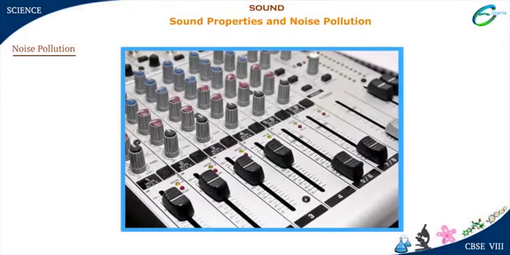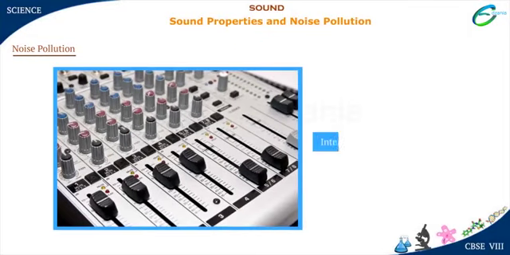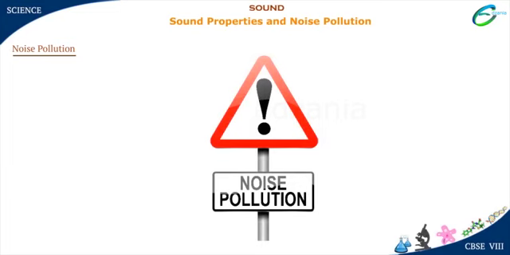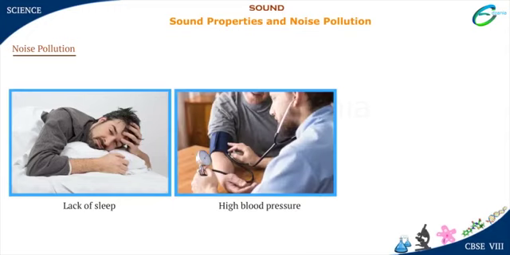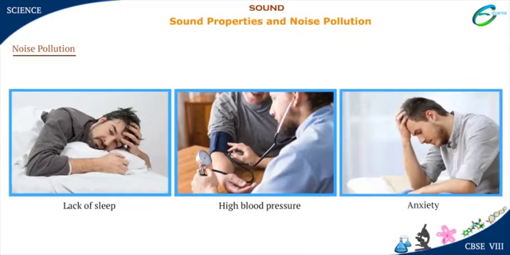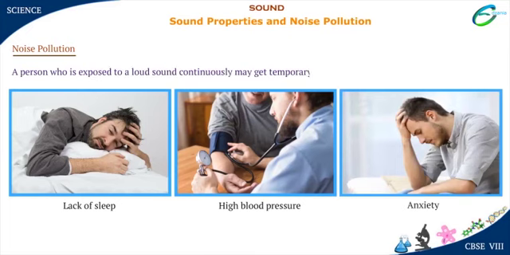Loudness of sound is measured normally in the Bel unit. It is a large unit and is rarely used. A smaller unit, decibel, that is dB, is defined to measure intensity of sound. Presence of excessive noise in the surroundings may cause many health-related problems like lack of sleep, high blood pressure, and anxiety. A person who is exposed to a loud sound continuously may get temporary or even permanent impairment of hearing.